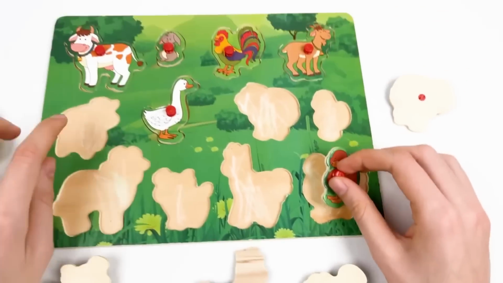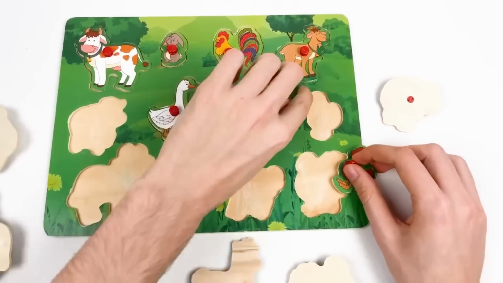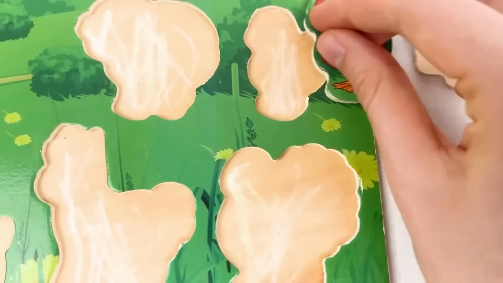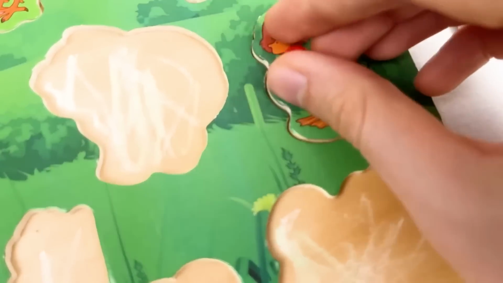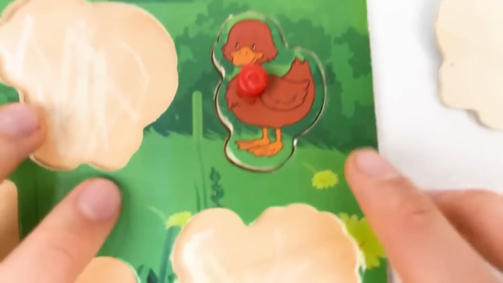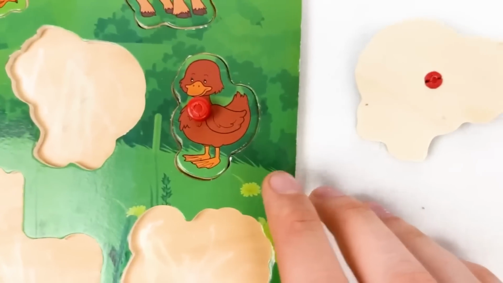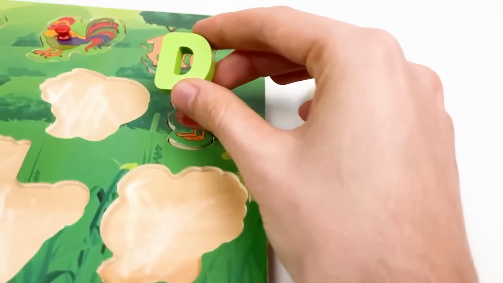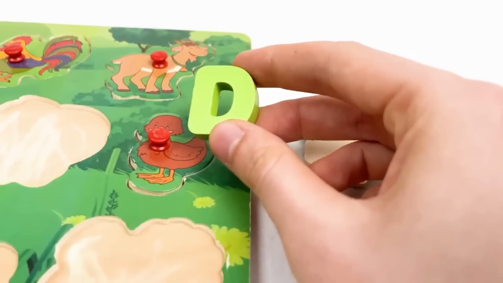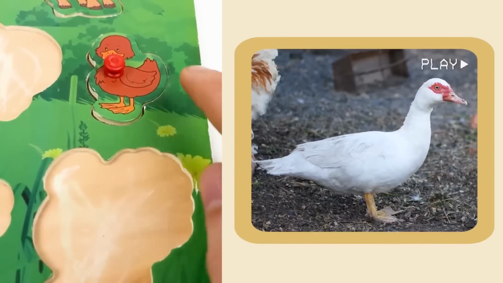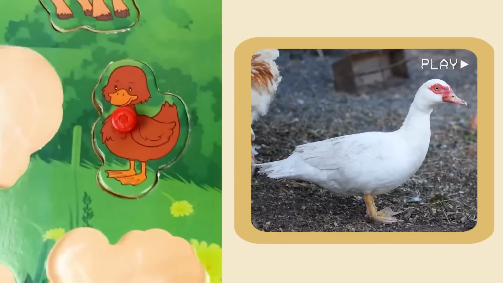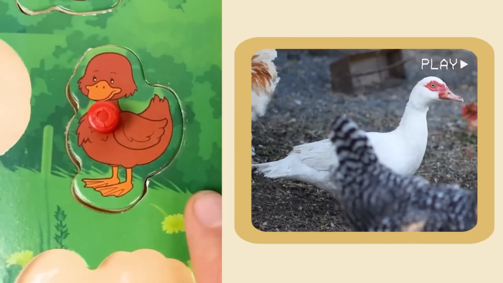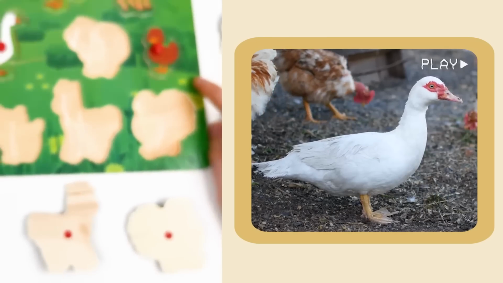And I think, just looking at this board, the duck could go here. Look at this shape. It's the same shape as this one. Let's try. 1, 2, and 3. Yes, congratulations. We found the duck and placed it on a board. And the duck has the first letter D. And the small fact about the duck is that ducks have webbed feet to help them swim in ponds. Yay! That sounds really funny and amazing.